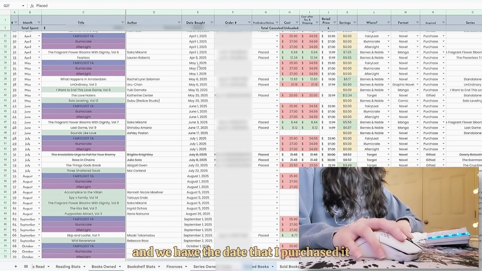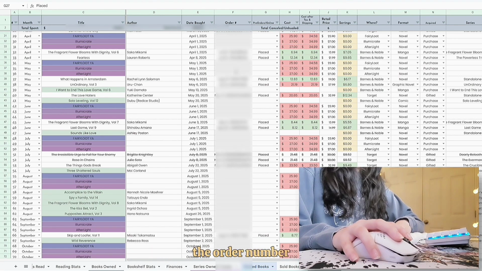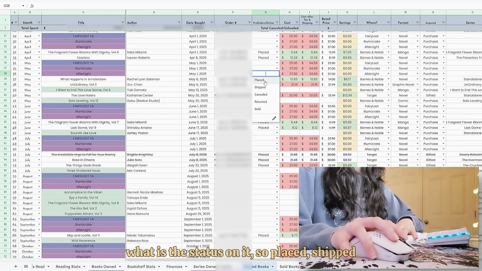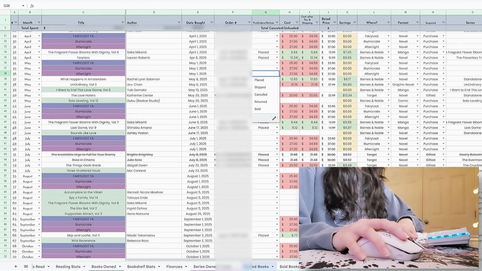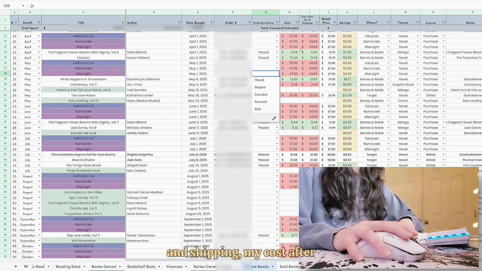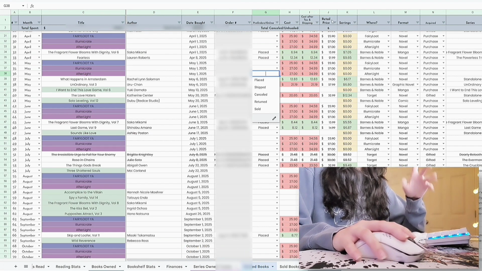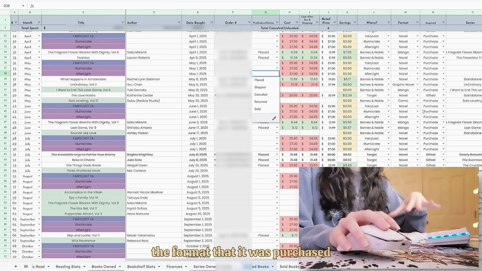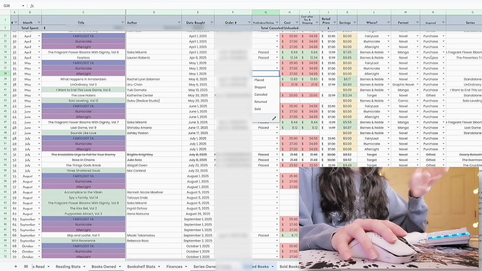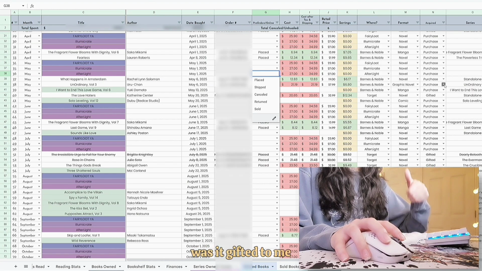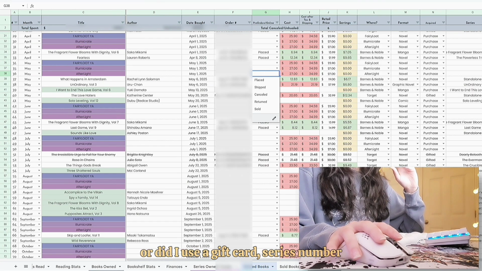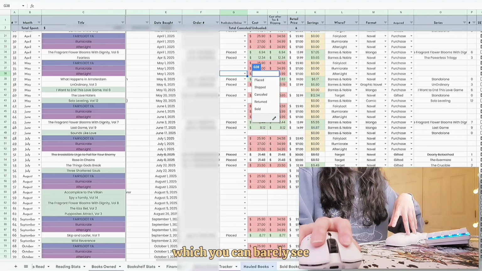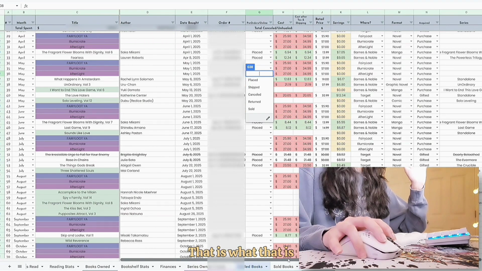And we have the date that I purchased it, the order number, and the date that I placed the order. What is the status on it? So placed, shipped, canceled, returned, sold, my cost before taxes and shipping, my cost after, the retail price, and my savings. It also tells me where I purchased it from, the format that it was purchased, how I acquired it: did I purchase it, was it gifted to me, or did I use a gift card, series number, and is it a special edition, which you can barely see. There you go. That is what that is.